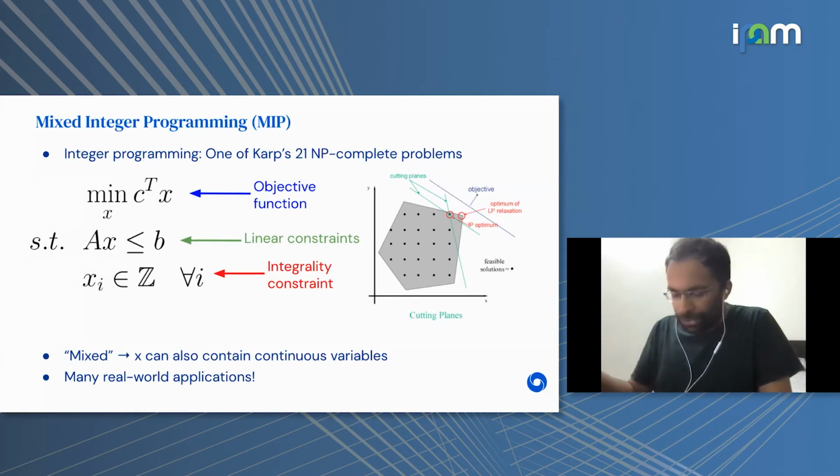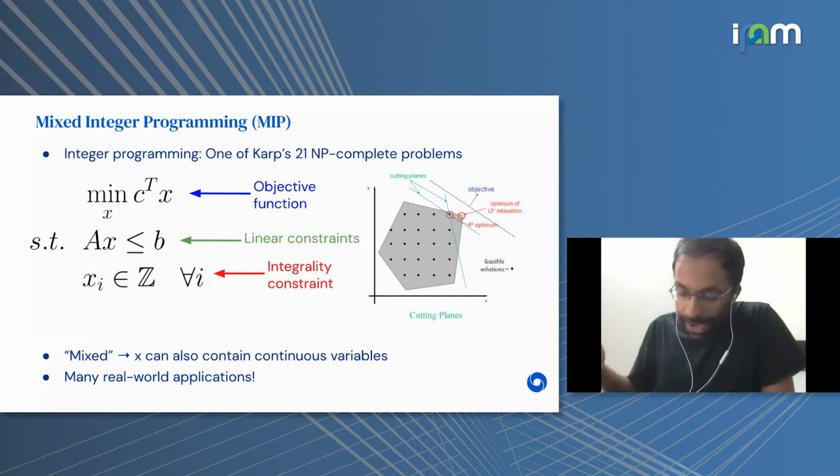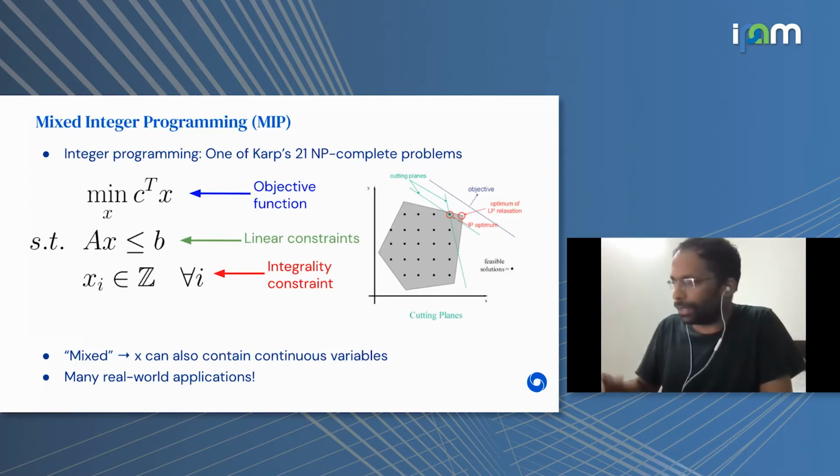The linearity of the objectives and the constraints makes the search very tractable. And it turns out that many real-world problems can be expressed in terms of linear objectives and linear constraints. So just the breadth of applications in itself acts as a huge motivation to see whether we can improve solvers for this problem using deep learning.